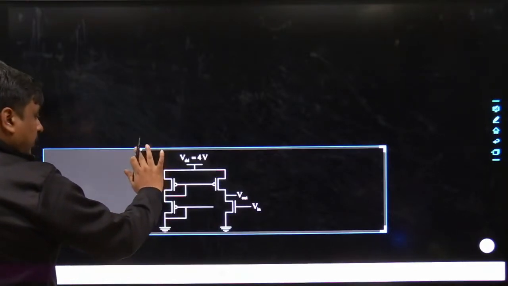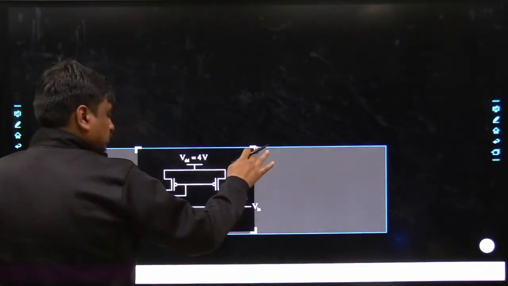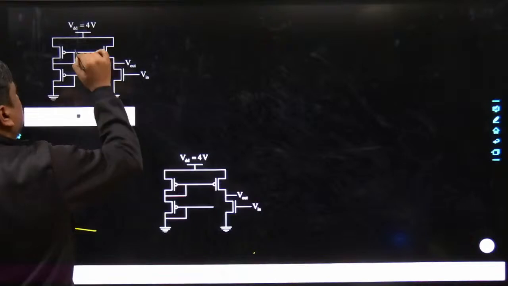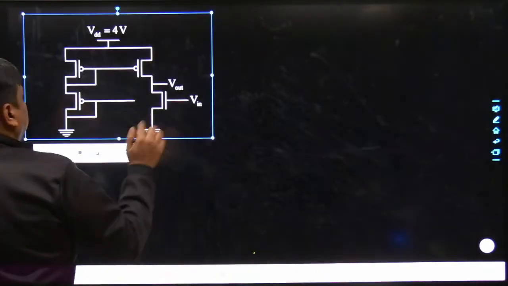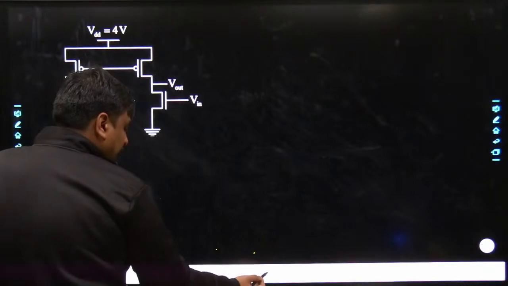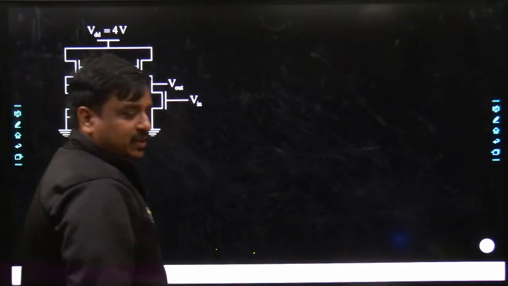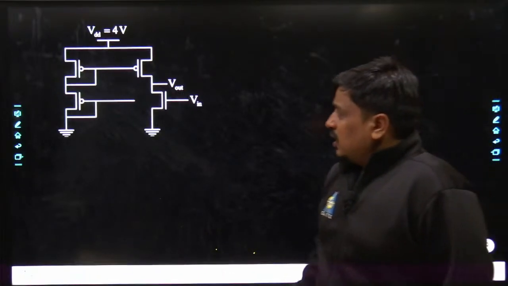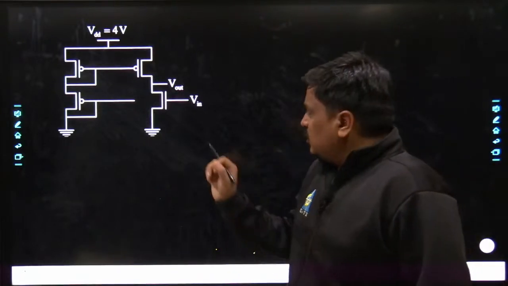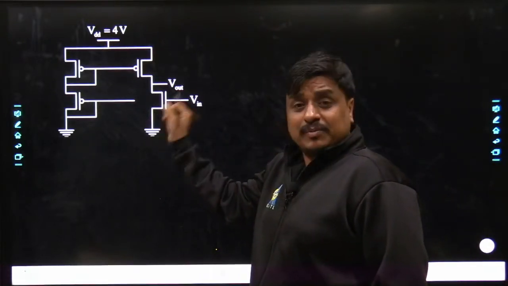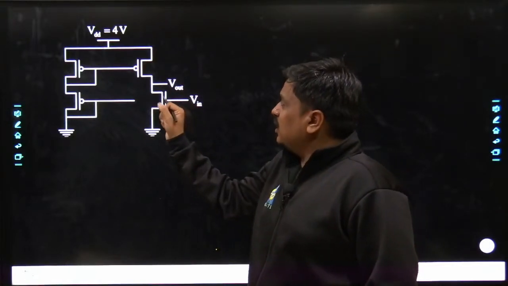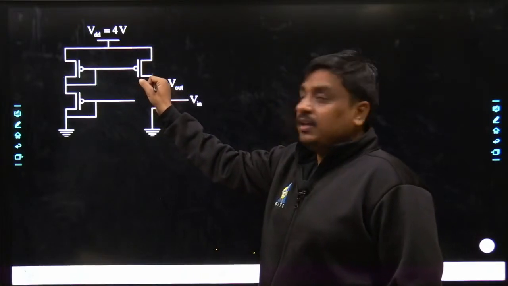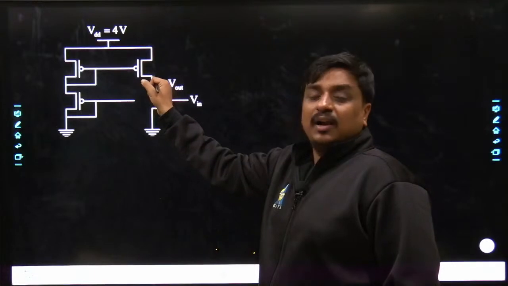I would be applying the AC equivalent. See, what would be my approach? First, locate the source terminal. You can see very well, here it is the gate terminal, here it is the source terminal, which we have already seen. Similarly, here it is the source terminal and here it is the drain terminal. Here it is a source terminal and here it is a gate terminal.